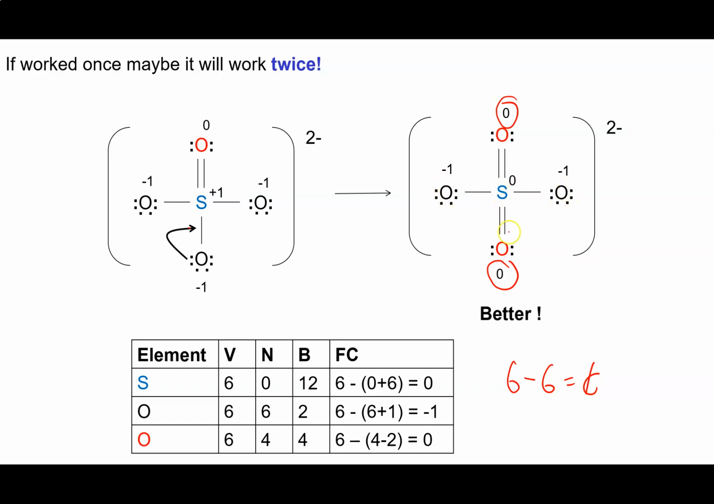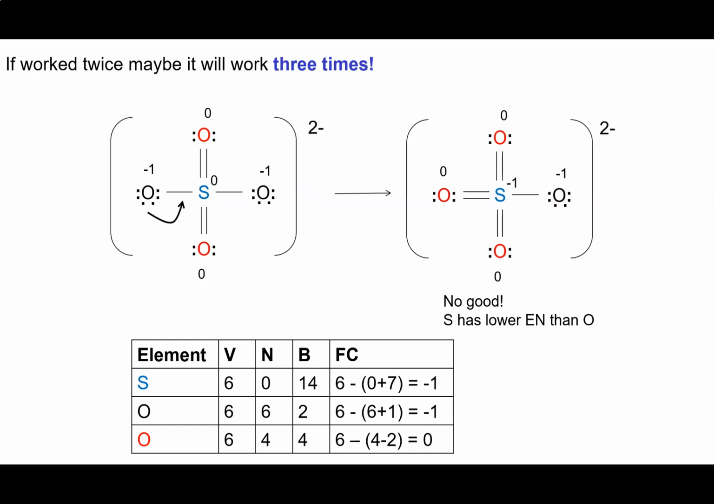And now I'm going to recalculate the formal charge on my sulfur. 6 minus 1, 2, 3, 4, 5, 6. I got that one down to 0. So now I've gone from having no atoms with 0 formal charge to 3 of them having 0 formal charge. So that's really working. All right, if it worked twice, maybe doing it a third time will be even better.